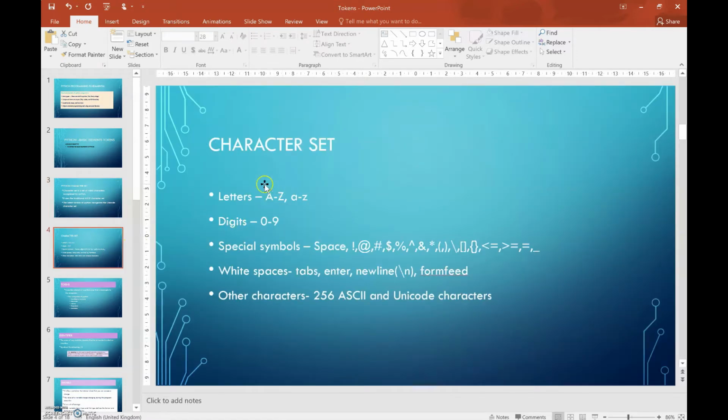Character set. Which characters are in the list? Letters: capital letters A to Z, small letters a to z. Digits 0 to 9. Special symbols are space bar, exclamation mark, at the rate of, dollar symbol, open parenthesis and close parenthesis, backslash, then you can have greater than, lesser than symbols and underscore. White spaces are tabs, enter key, new line and form feed. Then other characters are the 256 ASCII and Unicode characters.